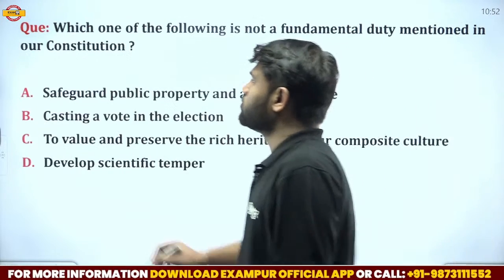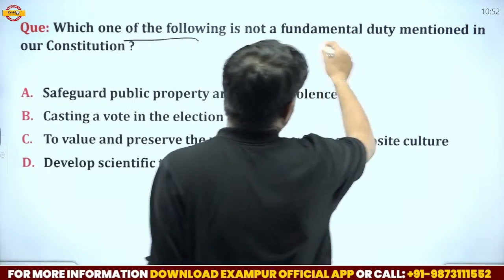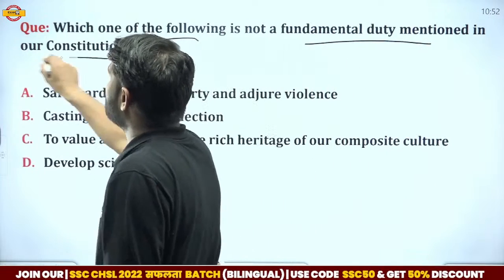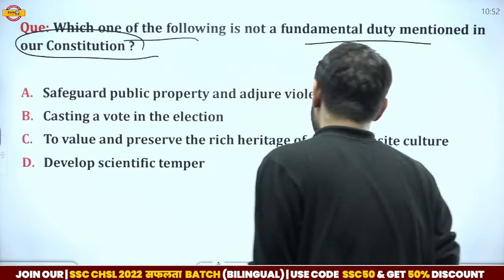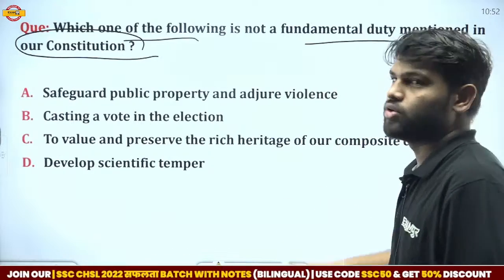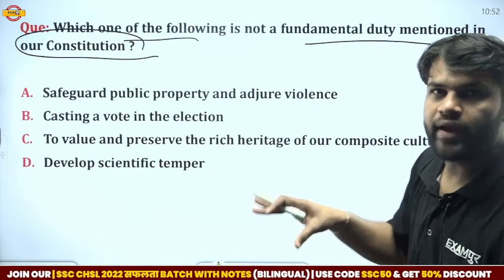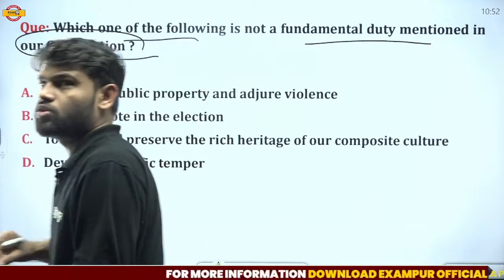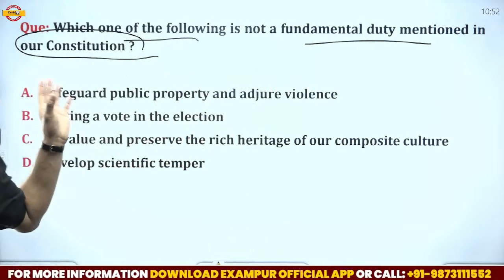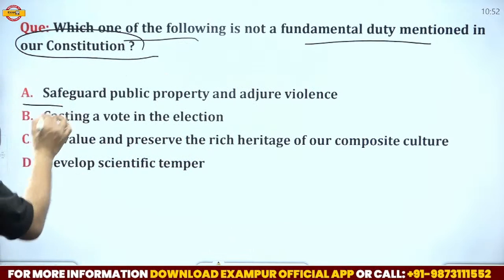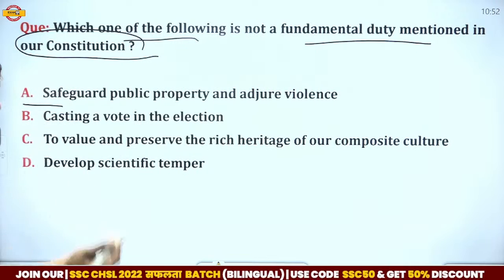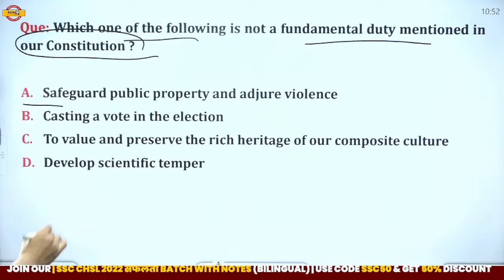Here we have another question. Which one of the following is not a fundamental duty mentioned in our Constitution? We have to find out which of the following is not a fundamental duty. According to Part 4A, there are 11 fundamental duties. Safeguarding public property and abjuring violence is one of the fundamental duties.